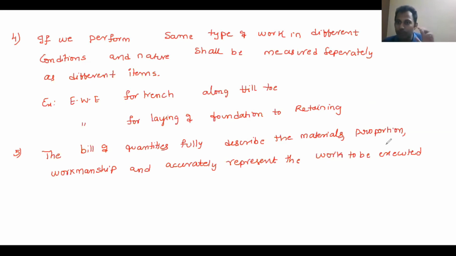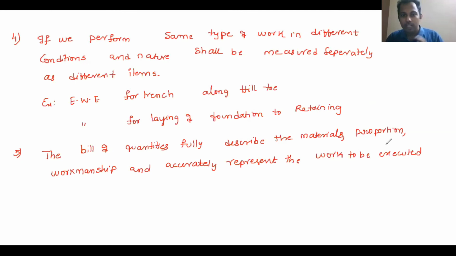Now, in this measurement item, I have told you the item name is earthwork excavation. In this earthwork excavation, you need to specify things: earthwork excavation done by manual means, or earthwork excavation done by machinery. That means what kind of workmanship. In the item I am specifying earthwork excavation performed manually, which means the workmanship should be done by human beings. Earthwork excavation mechanically done means you are using different machinery. In this item of work, I am telling what the workmanship should be. So the item should specify the workmanship also.